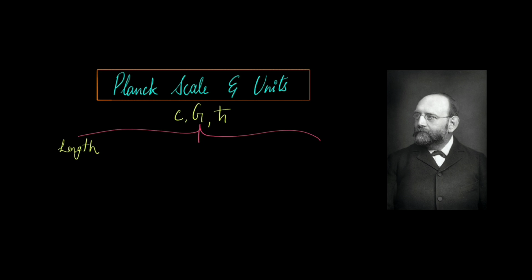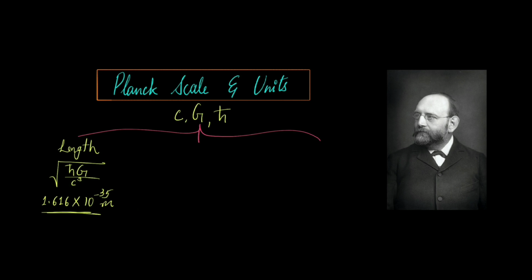So for example, first is the Planck length. Planck length can be obtained by the square root of h cross G by c cube. And when you convert this into meters, this comes out to be 1.616 into 10 to the power minus 35 meters. This is an incredibly small length, far smaller than even the nucleus or quarks. It is theorized to be the smallest possibly meaningful length.